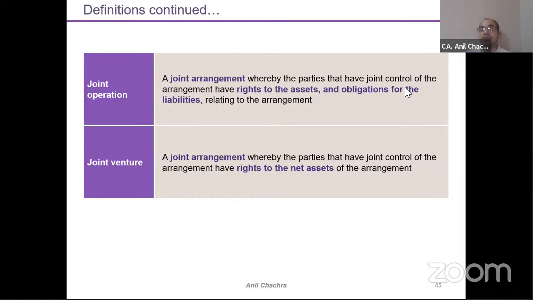In another scenario, suppose I have made a format wherein I will be personally liable for the losses, then it will be part of a joint operation rather than a joint venture. So that is the definition given under the standard: what is the meaning of joint operation and what is the meaning of joint venture.